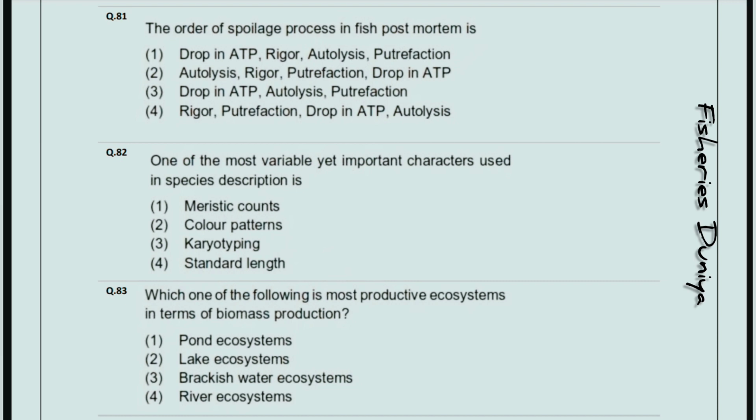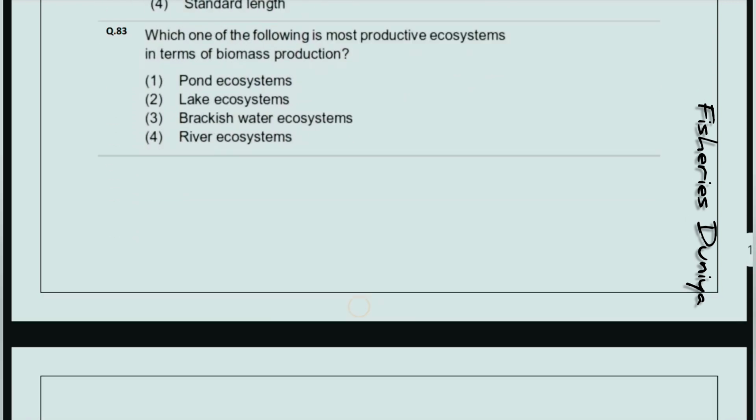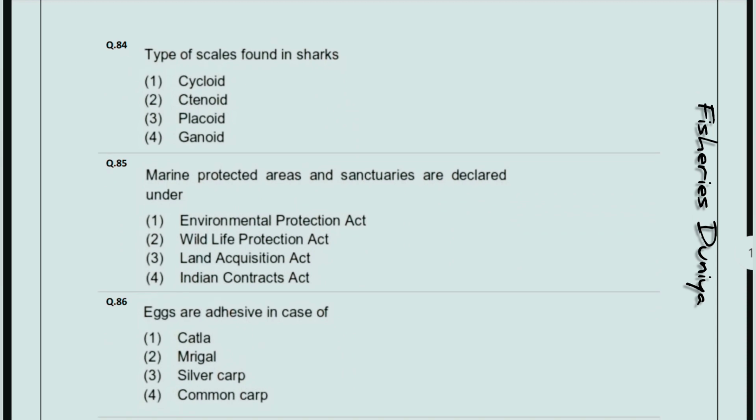Which one of the following is the most productive ecosystem in terms of biomass production? So the correct answer is option number 3, brackish water ecosystem. Next question, the type of scales found in shark is? So the correct answer is option number 3, placoid. Marine protected area and sanctuary are declared under? So the correct answer is option number 2, Wildlife Protection Act.